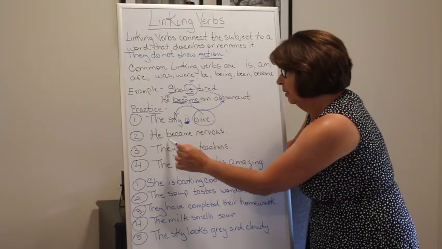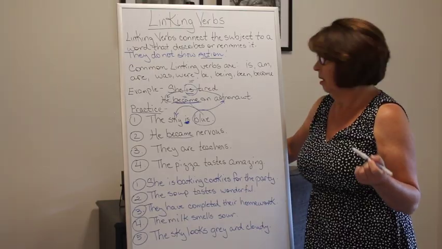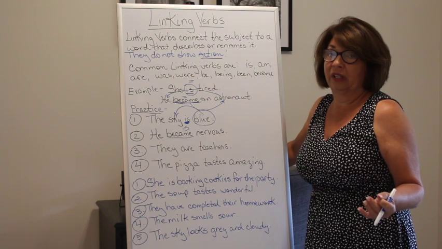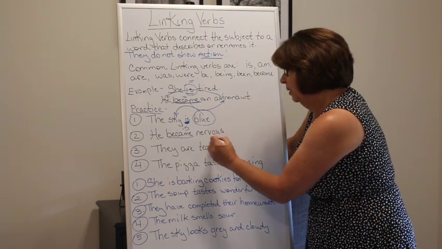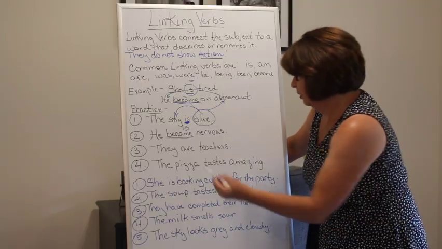He became nervous. Here's our linking verb, became. Can we replace this with is? Absolutely. He is nervous. So we know that we have a linking verb there. So what is he? Nervous. Who is nervous? He is.